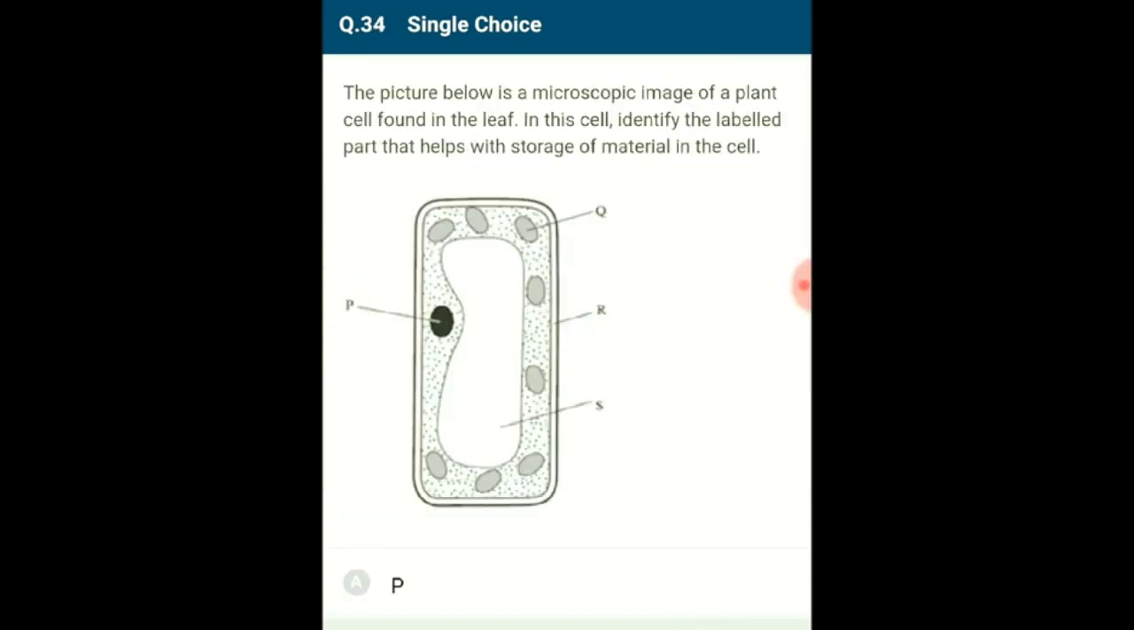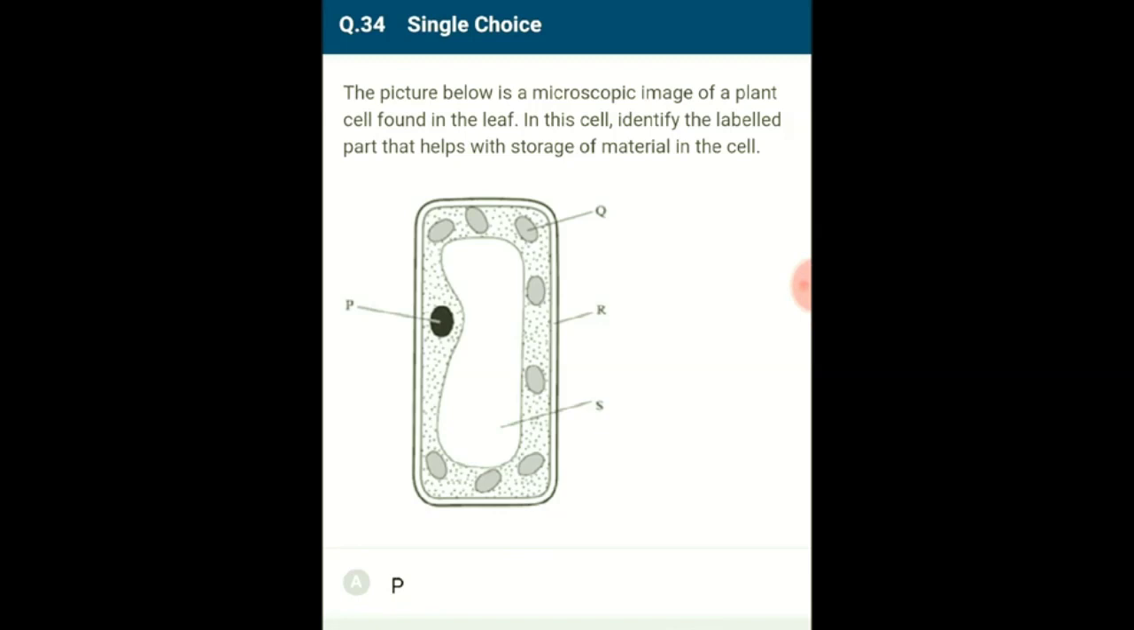Question number 34. The picture below is a microscopic image of a plant cell found in the leaf. In the cell, identify the labeled part that helps with storage of materials in cells. Plant cells come under the category of eukaryotic cells, which means they have membrane structures called organelles. In the given image, the label P is the nucleus, which regulates all functions and activities of the cell. Label Q is the chloroplast, unique to the plant cell, which acts as the site of photosynthetic process. Label R refers to the cell wall, again unique to plant cell, which is made up of cellulose and provides rigidity